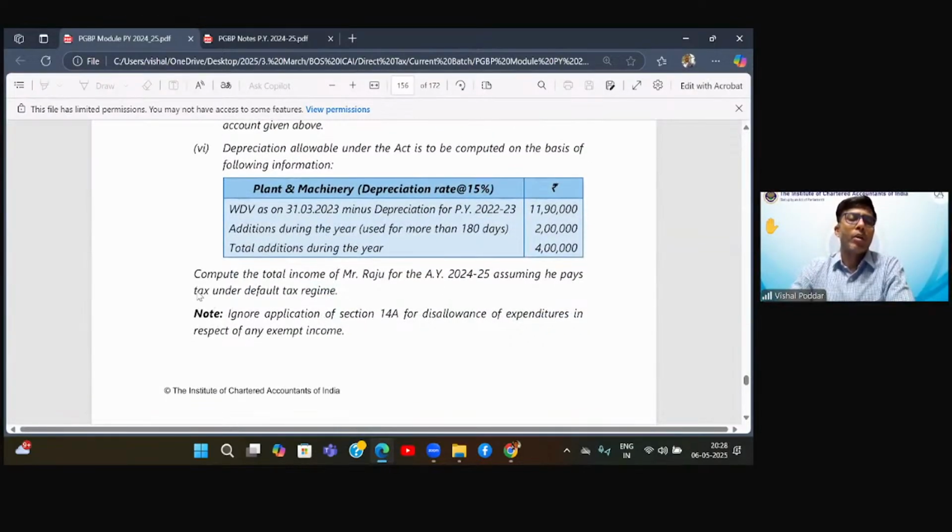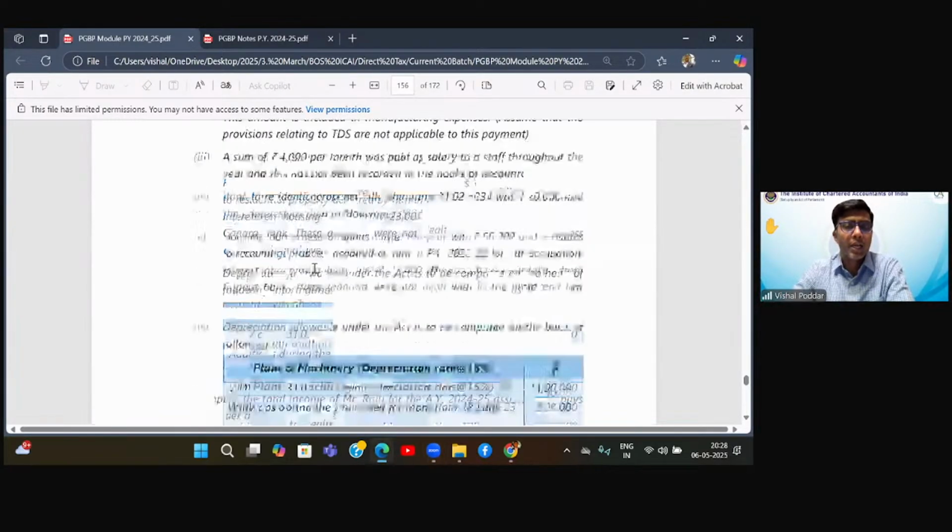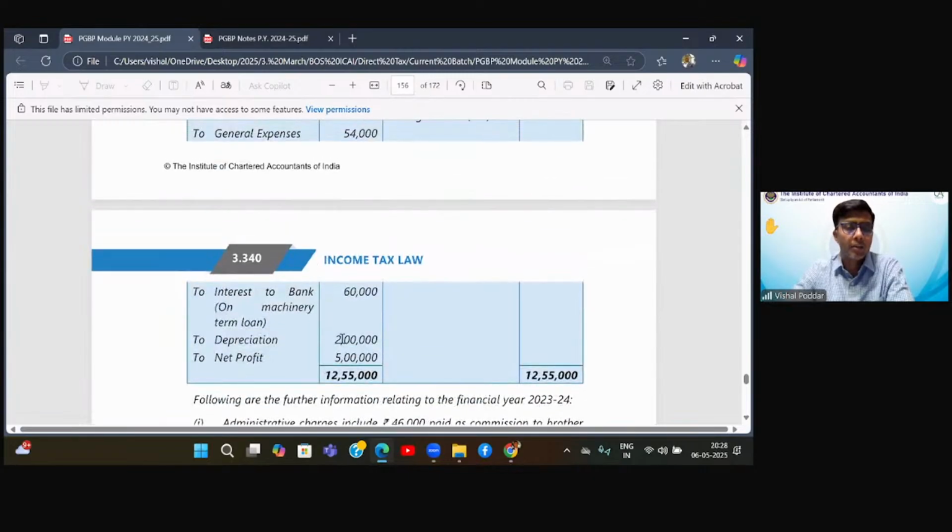Why? Because they have asked me to compute under the default regime, which is the new regime. And under new regime, additional depreciation is not allowed. So for me, this is the only depreciation which you all have calculated, that is 223,500. So what I will do is I have added the entire amount of P&L depreciation, add, and in less, I will subtract 223,500, for which I will show this working.